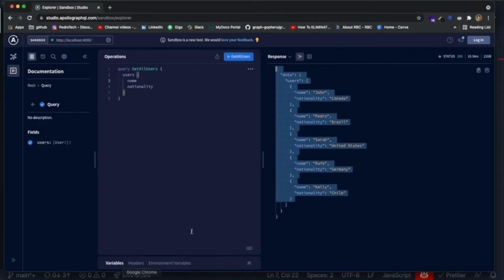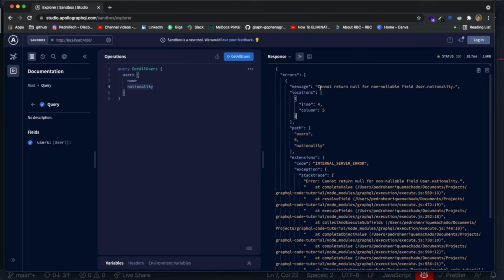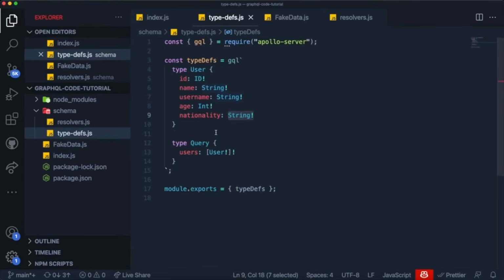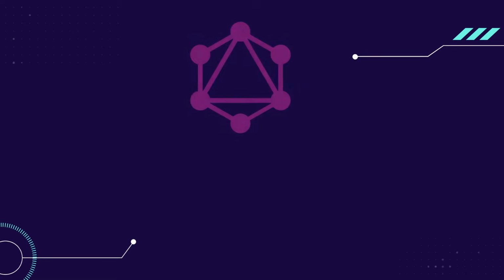If I came over here and I asked for the nationality and I try to get all users, you'll see it won't work because it recognizes that it received a null value for one of the nationalities, while it has to be required because that's how we defined it. So keep in mind when you're working with GraphQL and when you're defining your schemas. Yeah, that's pretty much it.